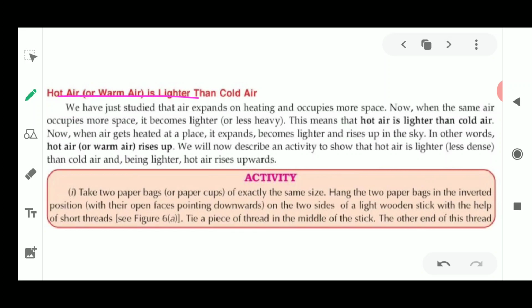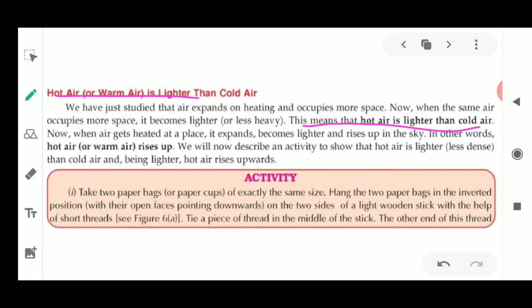Okay, so two conditions are there. If it is occupying space, the object becomes very heavy, or this air becomes very light. So air which is hot, means hot air, is lighter and cold air is heavy. Yes, so hot air is always lighter and cold air is always heavy. So when air gets heated up from a place, it expands and becomes lighter and rises up in the sky.